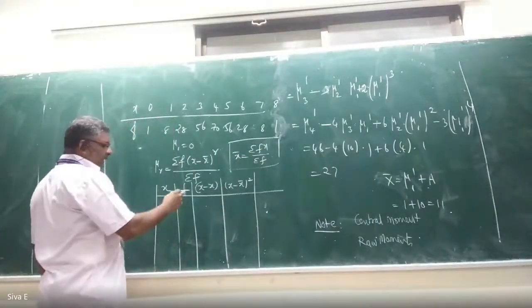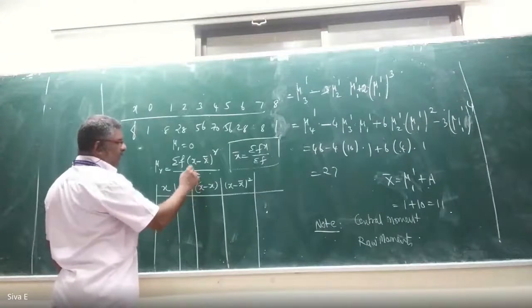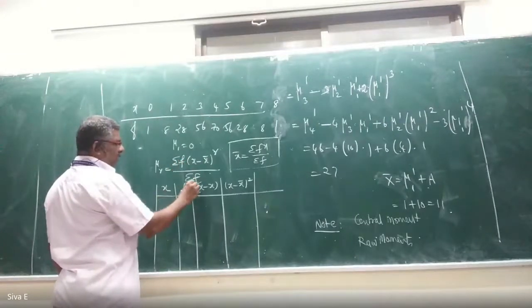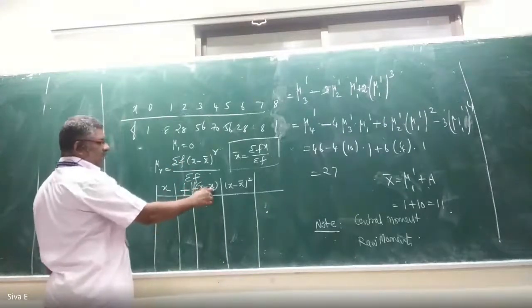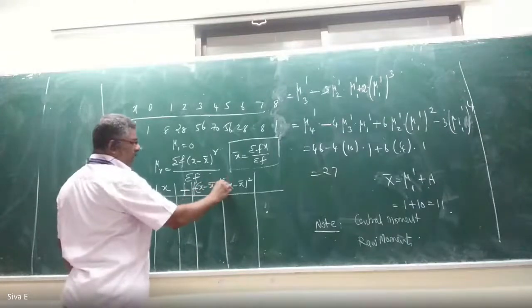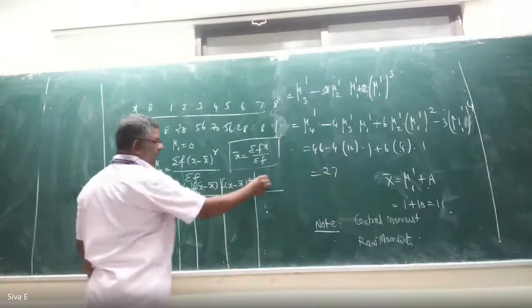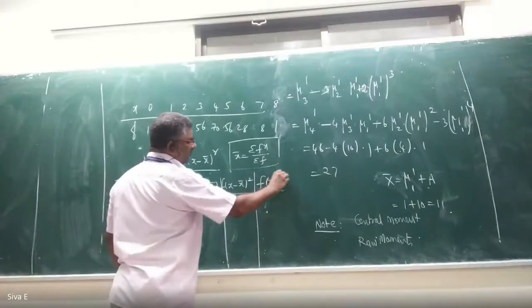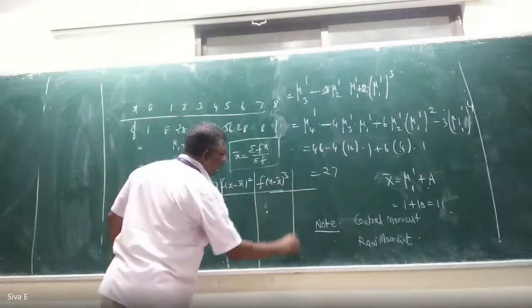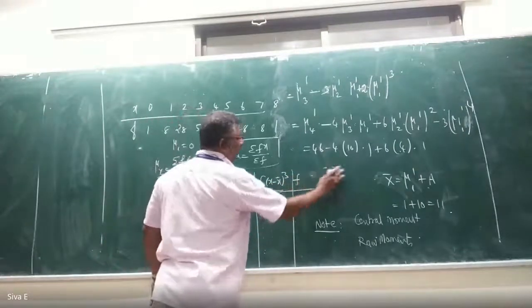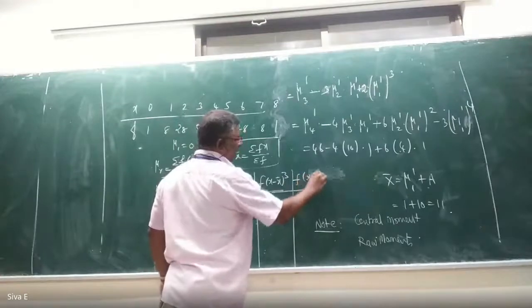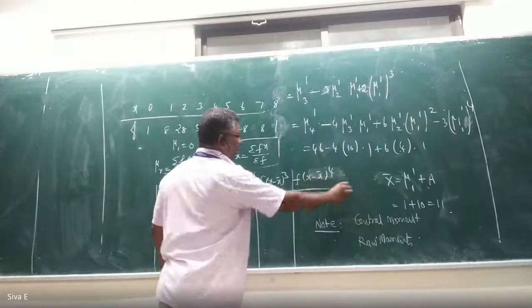Afterwards, we have to multiply with f: f into x minus x bar, f into x minus x bar whole square, f into x minus x bar whole cube, f into x minus x bar whole power 4.